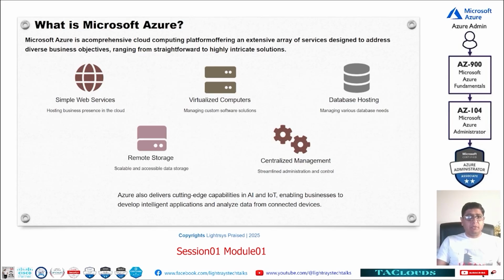Second, virtualized computing. What is virtualization? Before, everyone was using a big computer and using just 10% or 20% of the RAM or of the processor. The rest was a waste of money and resources.